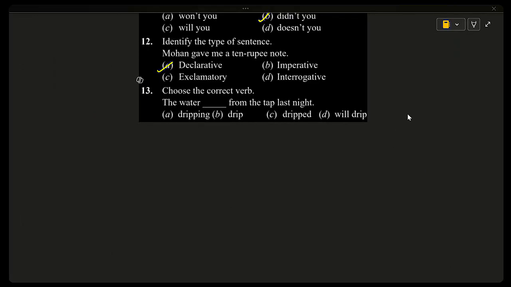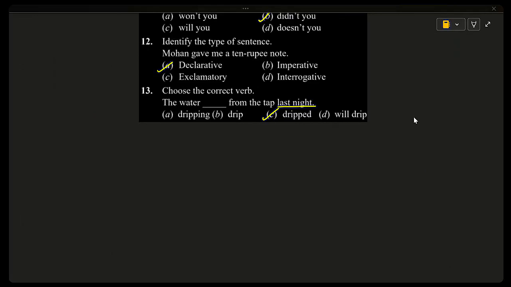And 13th one, choose a correct verb. The water dash from the tap last night. Dripping, drip, dripped, will drip. And the correct answer is dripped. Option C. The water dripped from the tap last night. Here, last night is giving us the clue because it happened in the past. So we have to use V2.